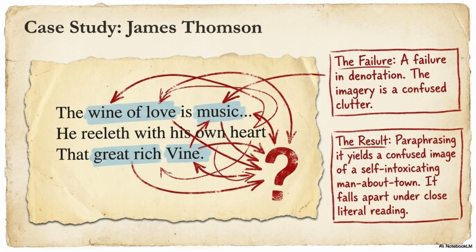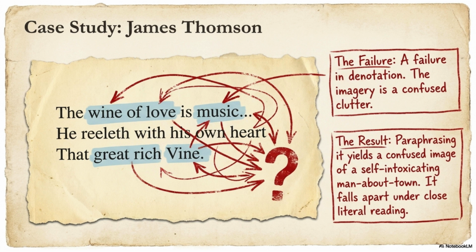In the previous slide, Alan Tate showed us one example of the fallacy of communication using Edna St. Vincent Millay. Now he presents another example, this time from James Thomson. The purpose is the same. Tate wants to show what happens when a poem's imagery becomes so confused that its literal meaning collapses.